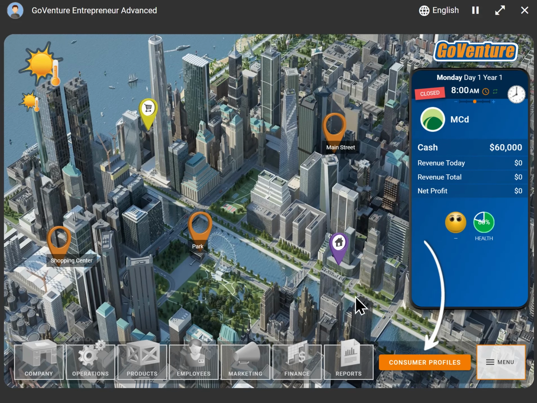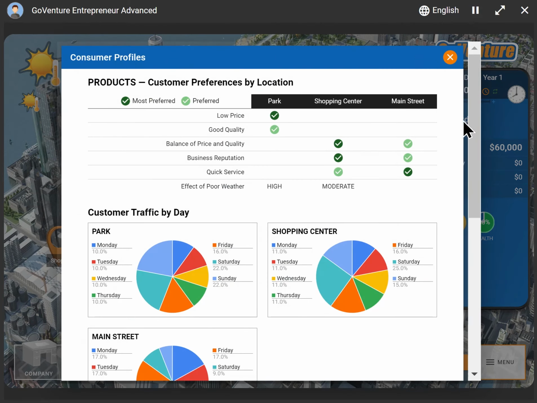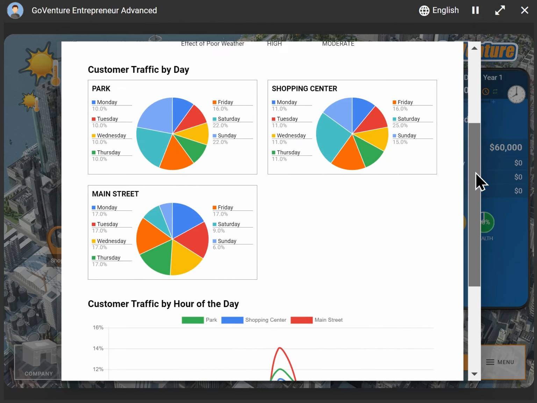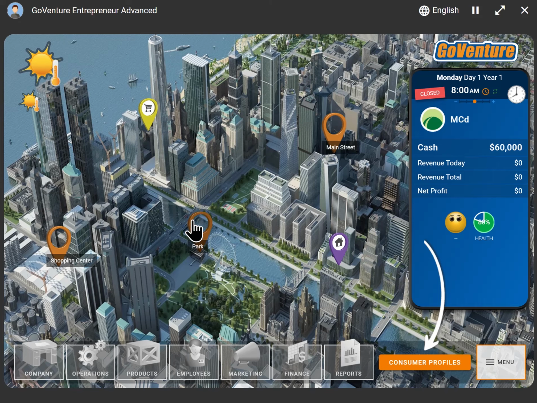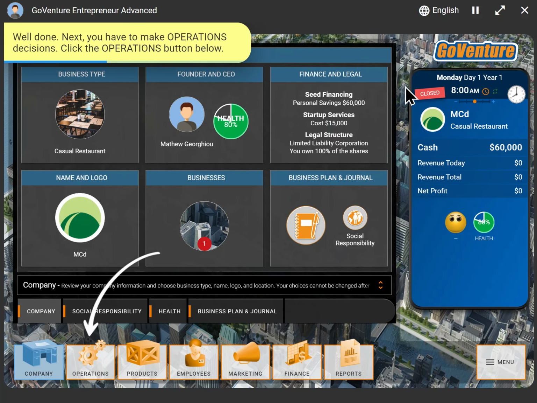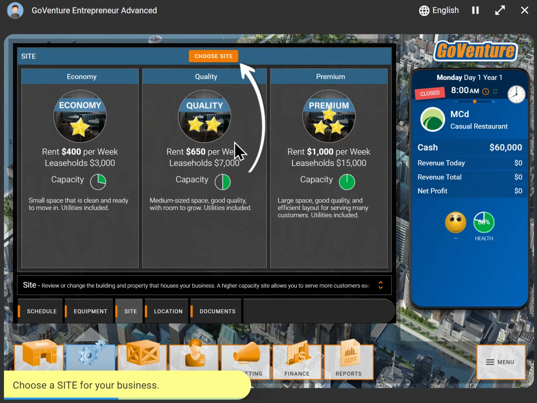So we have 3 different locations. And again, we have to look at consumer profiles to understand consumer psychographics, demographics, and traffic patterns in different areas of the city. Now choose, let's say, the Main Street location. So we're going to do that. And you can notice now it's a much bigger city as well. So much more traffic, many more customers available. So then we go to the operations, and you'll notice our walkthrough is stepping us through everything that we need to do here. So it's pretty simple.